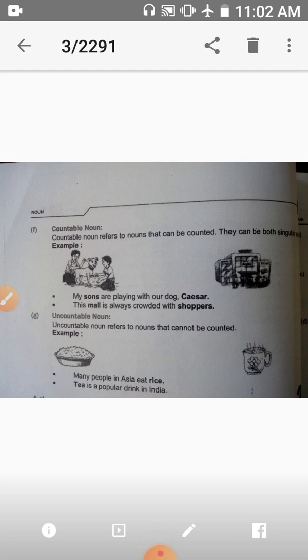For example, tea is a popular drink in India. Here tea is uncountable noun. We can ask to know uncountable nouns with how much milk you can take. In reply we can say yes, I can take a glass of milk.